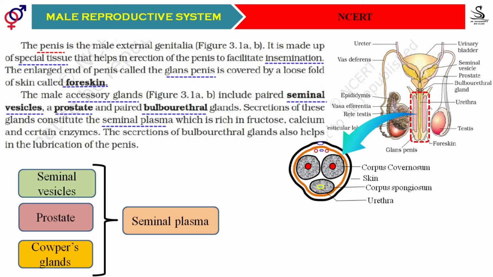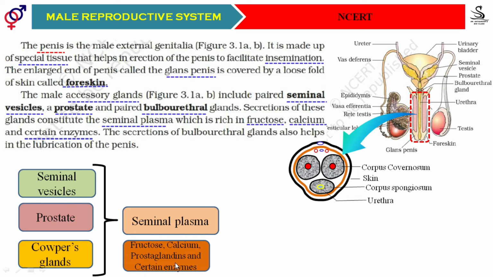Then what is there in that seminal plasma? It is composed of fructose, calcium, and certain other enzymes also. This is the composition of seminal plasma. What is the role of fructose here, students? The fructose acts as nutrition for the sperms. What is the role of calcium then? Calcium helps in activation of the sperms.